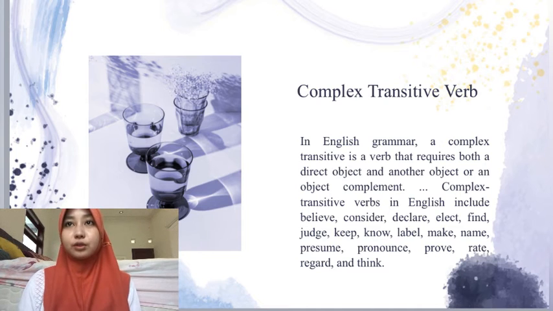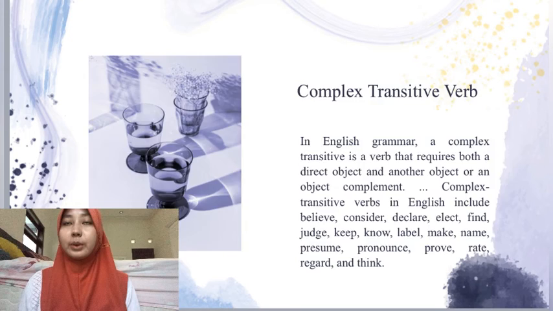Next, we move to complex transitive verbs. In English grammar, a complex transitive verb is a verb that requires both a direct object and another object or an object complement. Complex transitive verbs in English include believe, consider, declare, elect, find, judge, keep, know, label, make, name, presume, pronounce, prove, read, regard, and think.